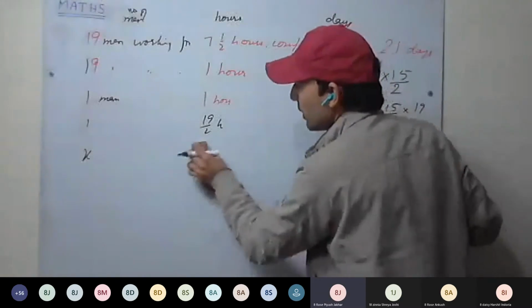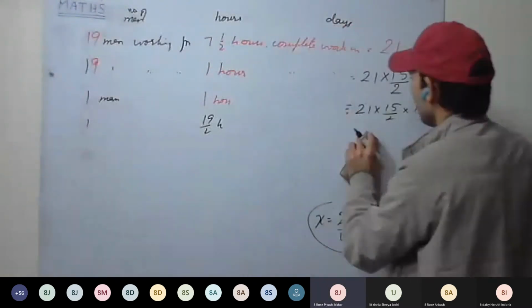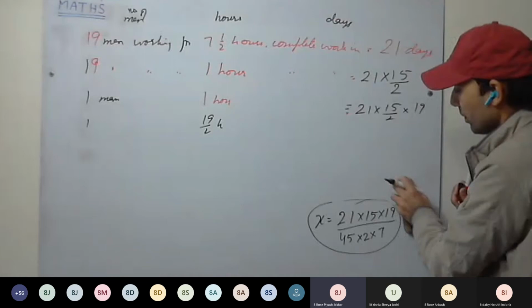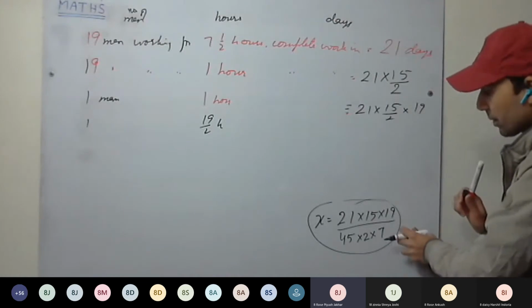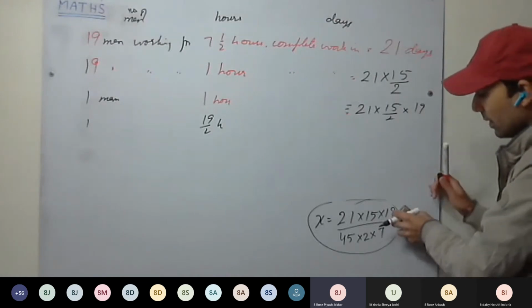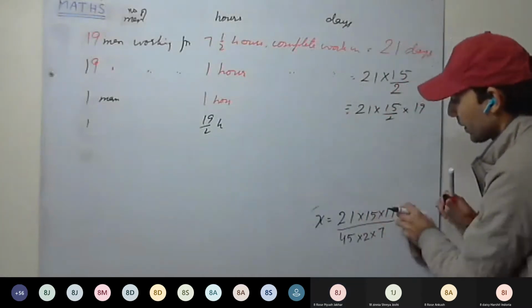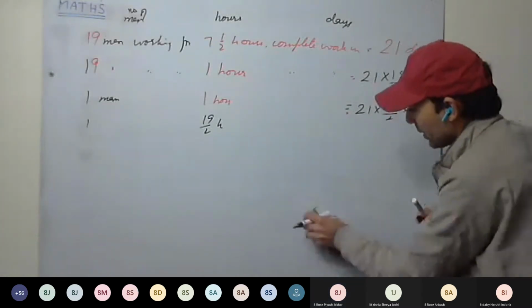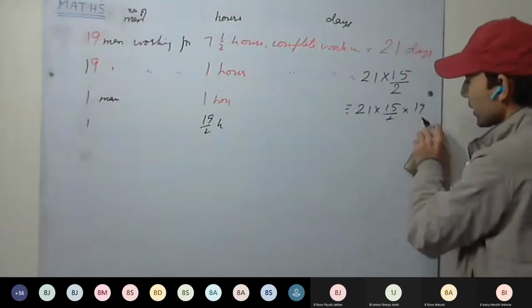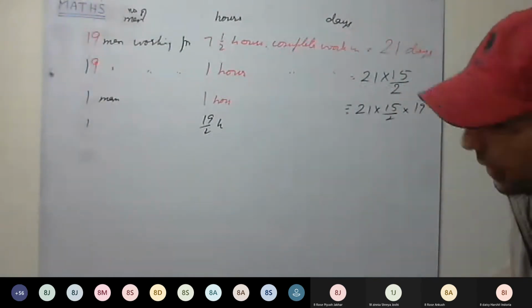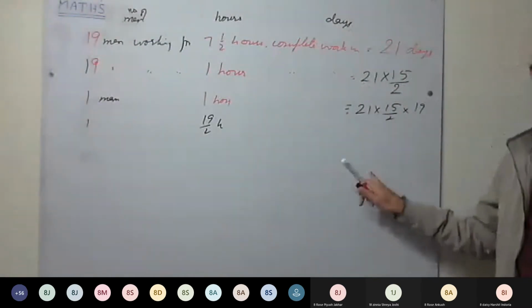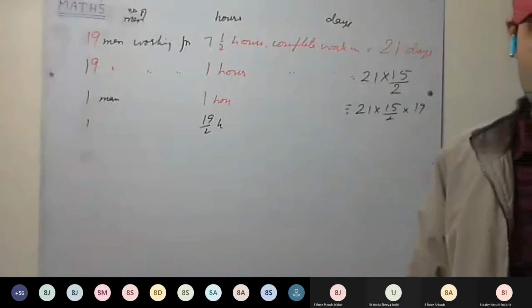Yes sir, below you have written x is equal to 21 into 15 into 19. Sir, the answer I am getting is 19 upon 2x. Yes, it will be 19 upon 2 hours. In mixed fraction, it will be 9 1/2 hours. Okay, that's correct.